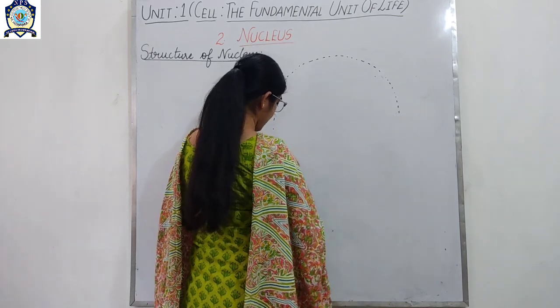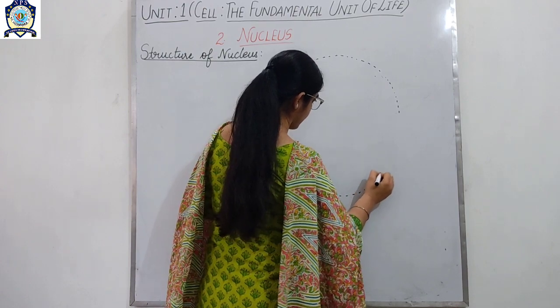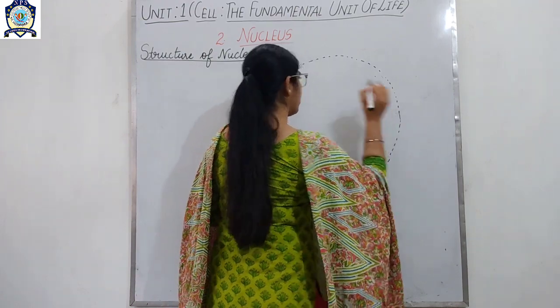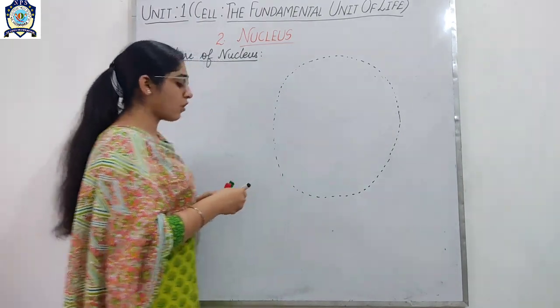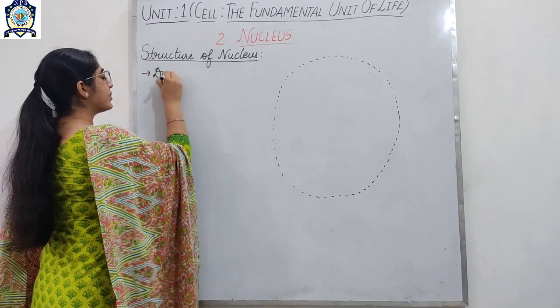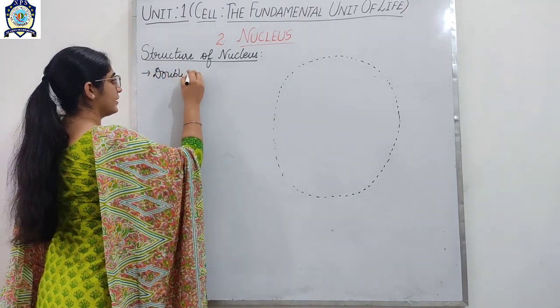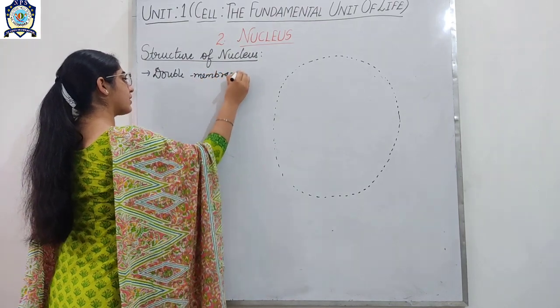So in this way you can easily draw it. And also we have studied what the nucleus is. The nucleus is a double layered or double membrane cell organelle.